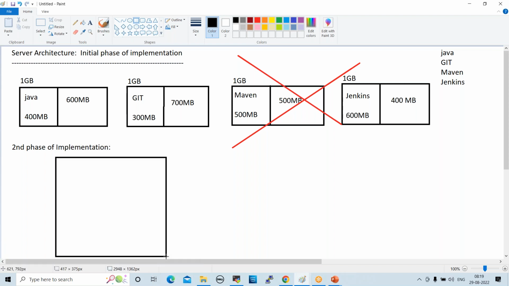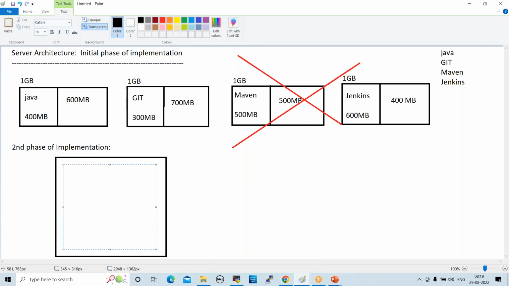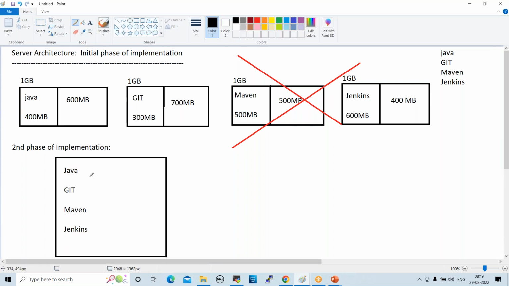They used to take one higher capacity server. They used to deploy all the packages on the same server: Java, Git, Maven, Jenkins. So here, what will happen? Java user may access Java application, Git user may access Git application, Maven user may access Maven application, Jenkins user may access Jenkins application, right?